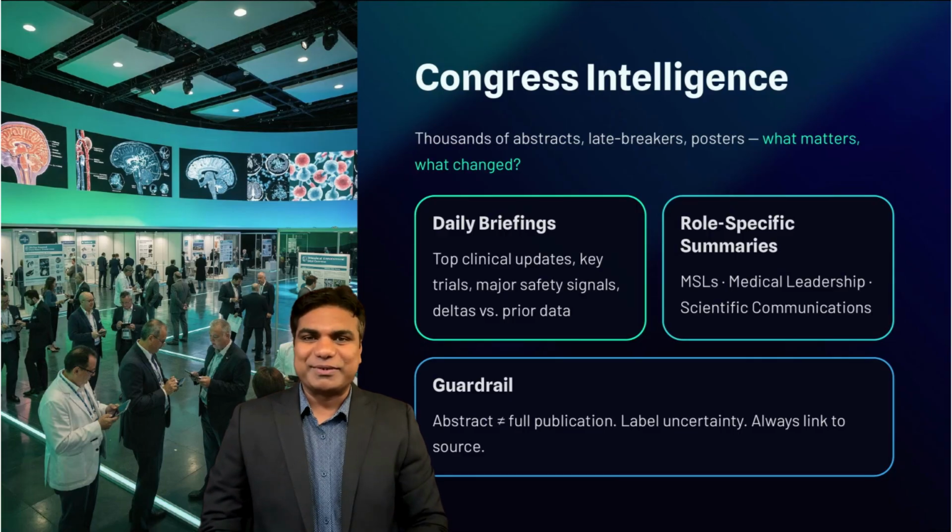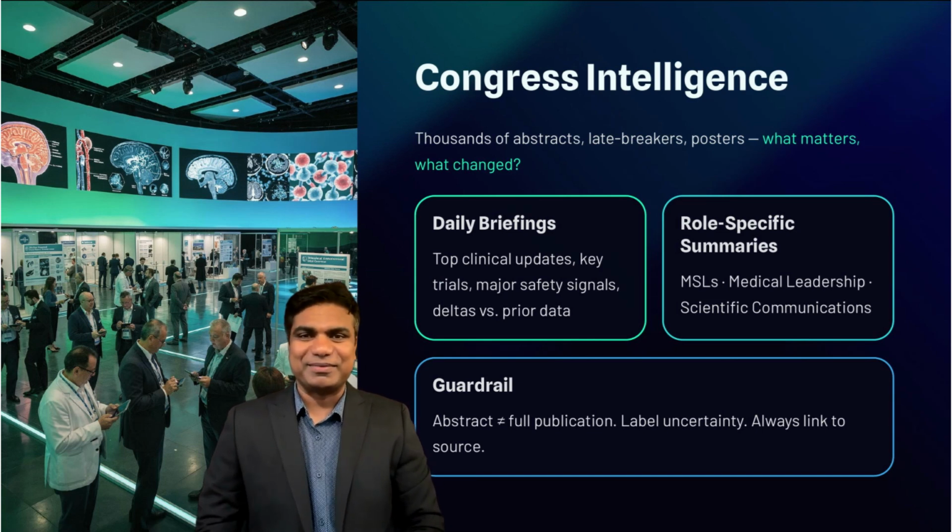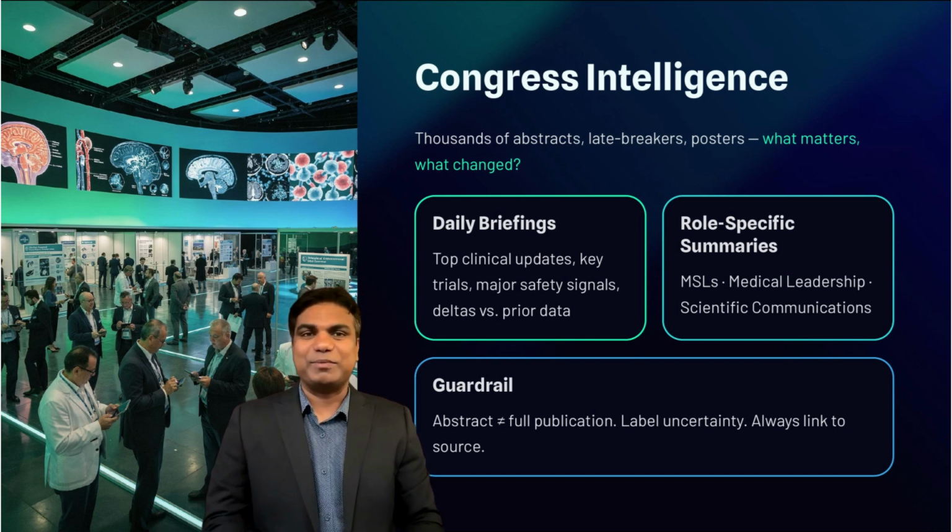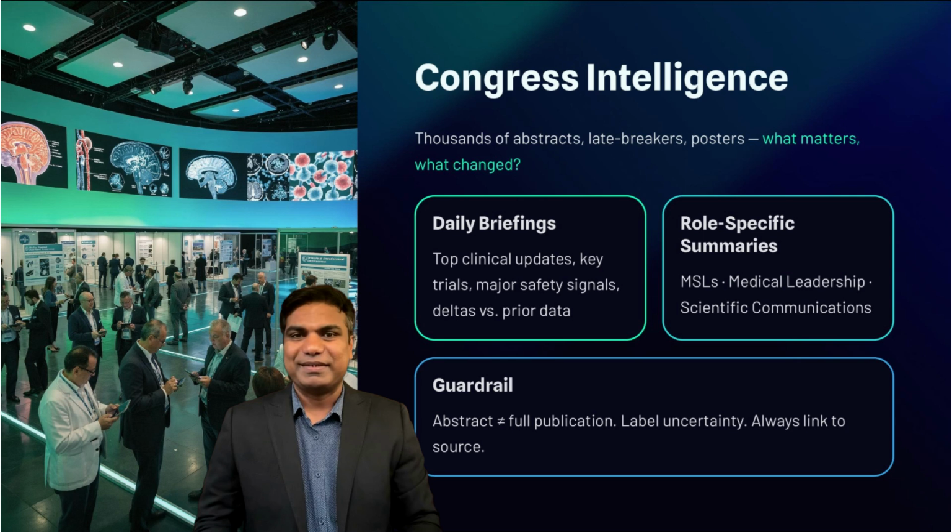Now we move to Congress intelligence, which is one of the fastest moving streams in medical affairs. A major Congress can generate thousands of abstracts, late breaker presentations, posters, and social media discussions. Teams want to know what matters, what changed, and what it means for their strategy. The traditional approach is armies of people reading and summarizing. That is slow and uneven. A Congress intelligence agent can provide real-time structure, but it must be designed to avoid misinterpretation and overconfidence.